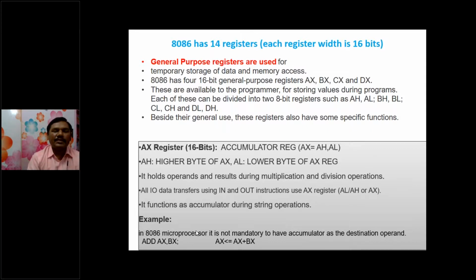In the 8086 microprocessor, this is very important, it is not mandatory to have the accumulator as destination operand, whereas in some microprocessors the AX register is mandatory as the destination operand. Here I am giving an example, ADD AX, BX. Here the data is not addition of AX and BX, it is BX to AX. The BX content is added with the AX register, and the result is again stored in the AX register.